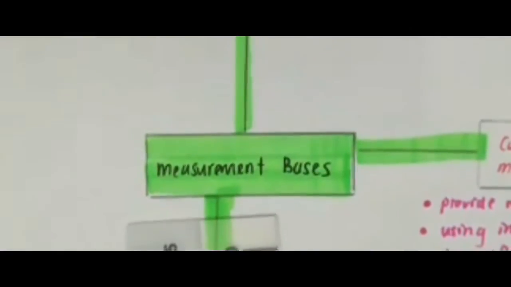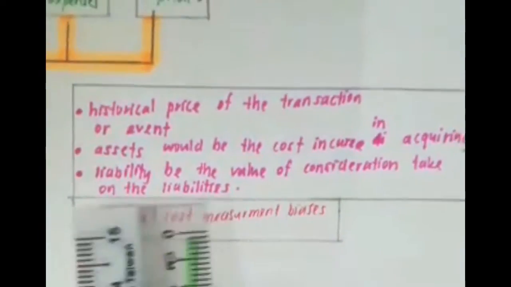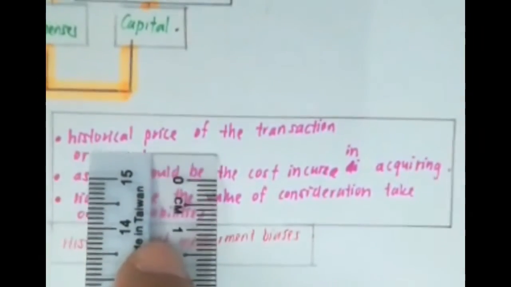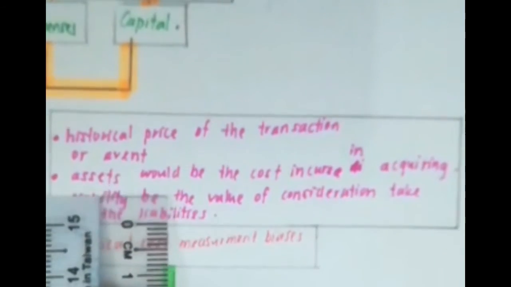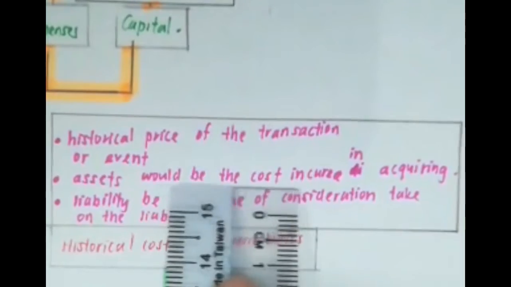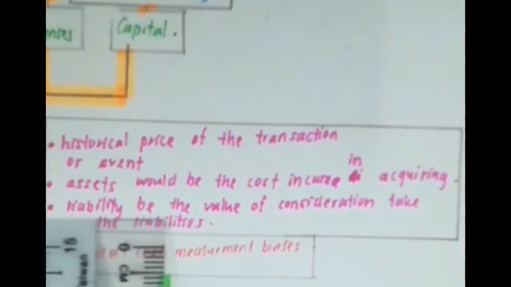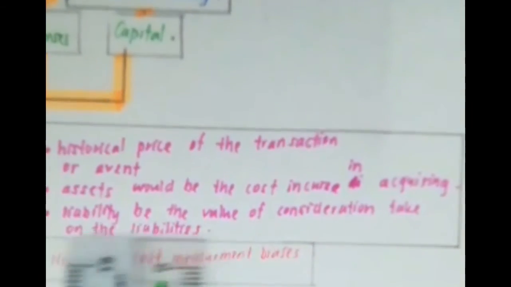Two categories in measurement basis. First, the historical cost measurement basis. In the historical measurement basis, there is the historical price of the transaction or event. The second, for an asset, would be the cost incurred in acquiring it. The liability would be the value of the consideration received on taking on the liability.